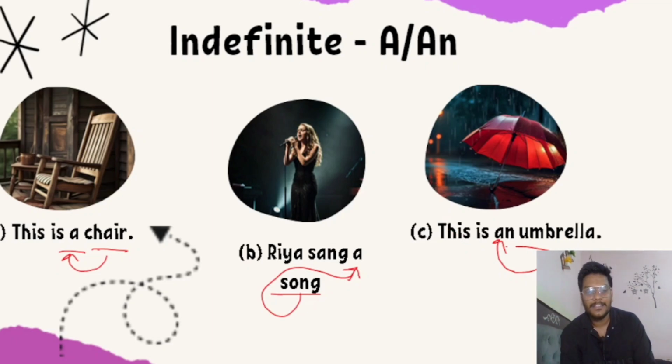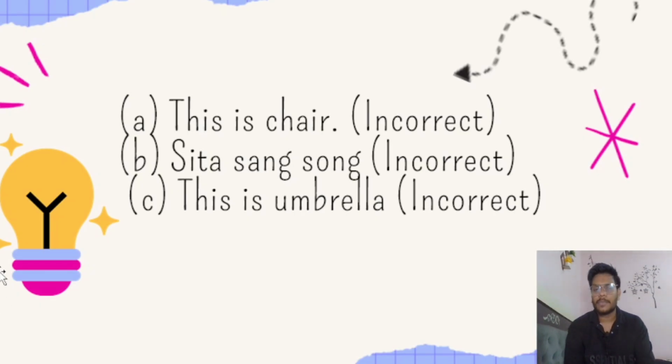Okay. In this example all are incorrect, because the noun is written without an article. Because of the absence of an article, the sentence is incorrect. Sita sang song.